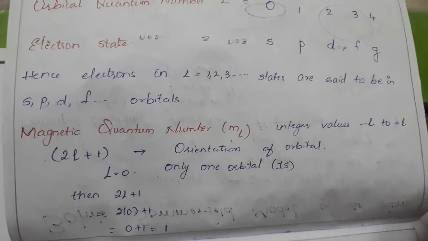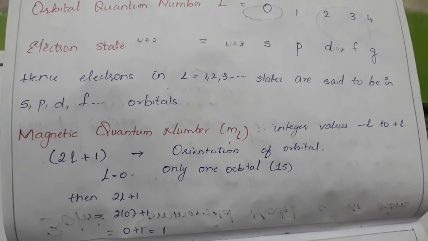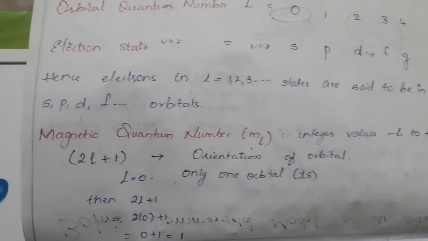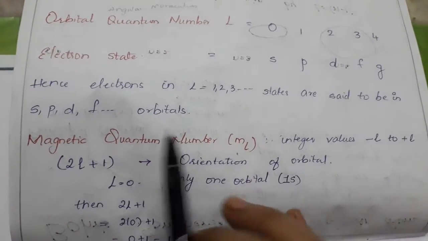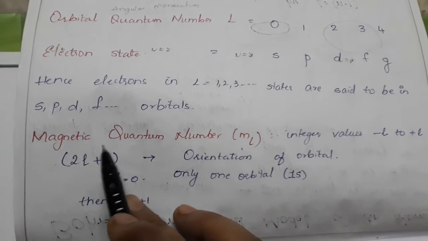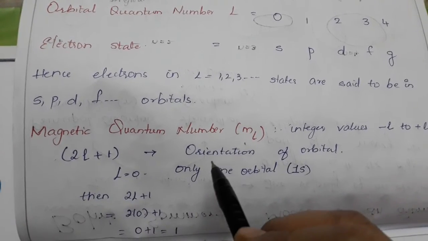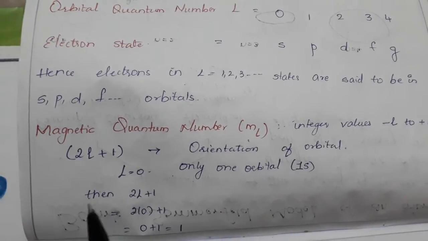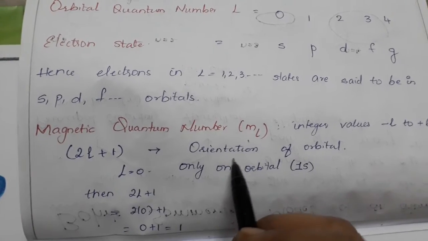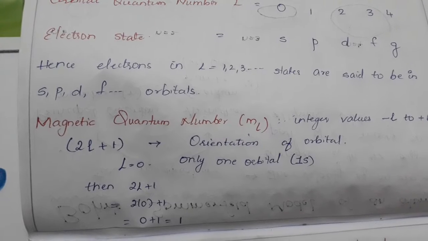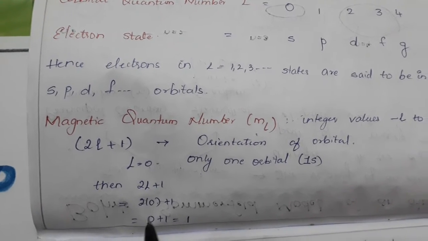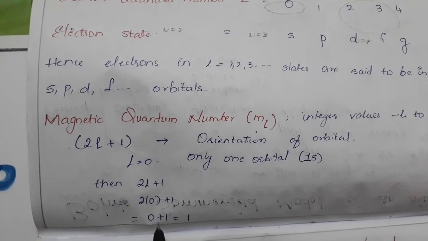Next, coming to our magnetic quantum number, it gives the integral values from minus L to plus L. It includes 0 also. With this magnetic quantum number we are giving the orientation of the orbitals. 2L plus 1 gives you the number of values of this ML. So 2L plus 1, 2 into 0 plus 1, is 0 plus 1.